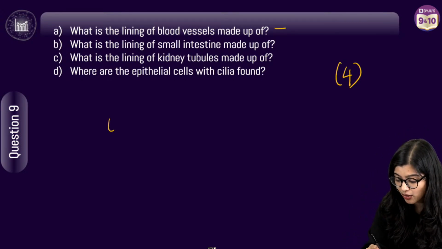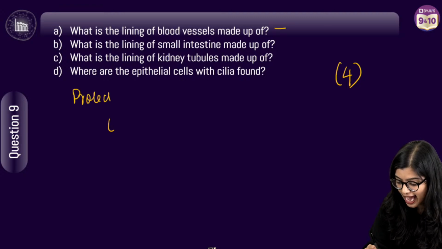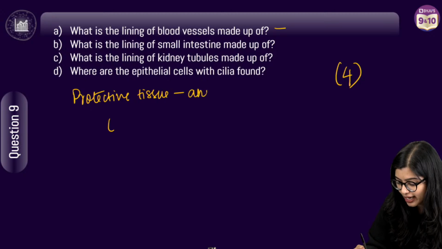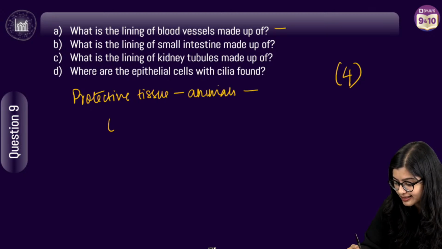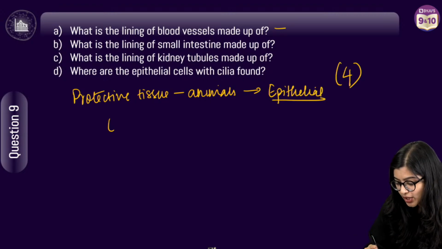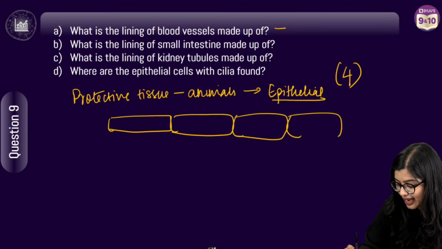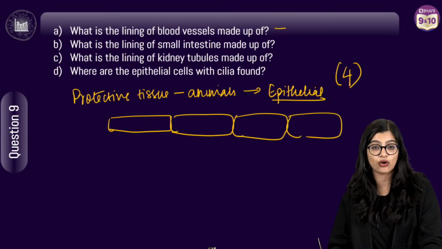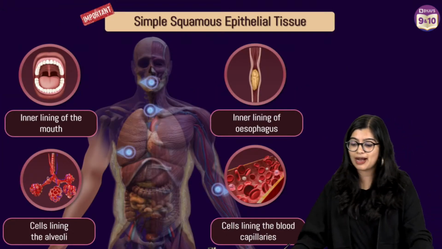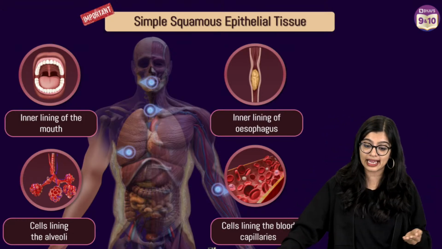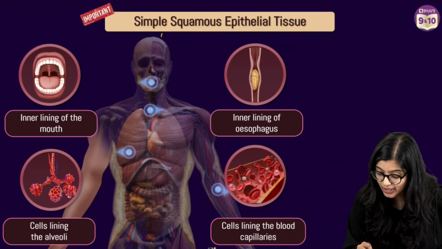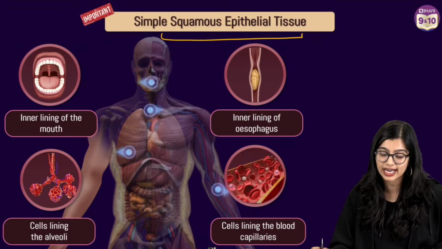So here we are talking about protective tissue in animals, and we know that that is nothing but your epithelial tissue, which are basically cells which form a continuous layer, right? And we know that we have 4 kinds of it. So when you talk about what is found in the inner lining, we find simple squamous epithelium, right?